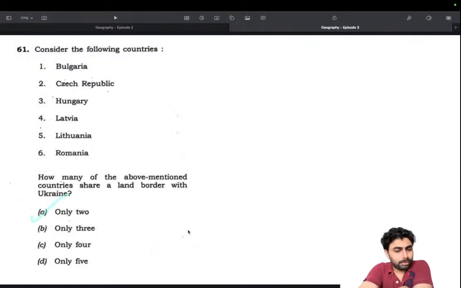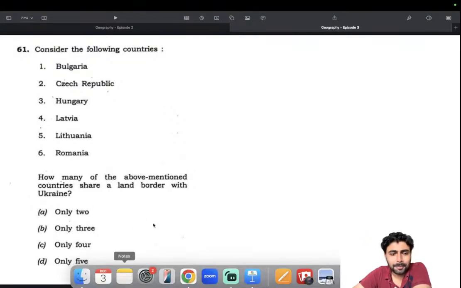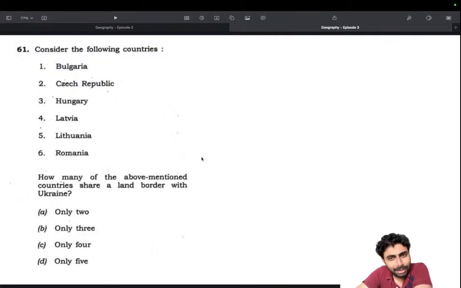Okay. Very difficult. If you know, you know. Otherwise, go on. That's the kind of way they have set the options. Earlier, we could use elimination. Like I said, in 2022 there was an option of borders with Afghanistan, Azerbaijan was given, and we could eliminate that. But here, it's very tricky. If you know, you know.